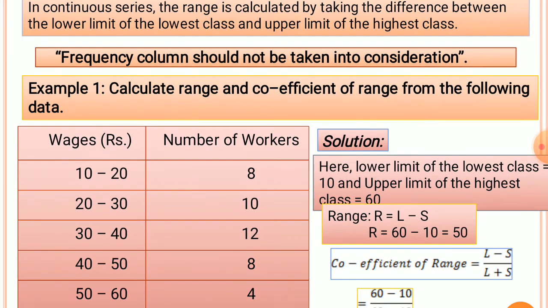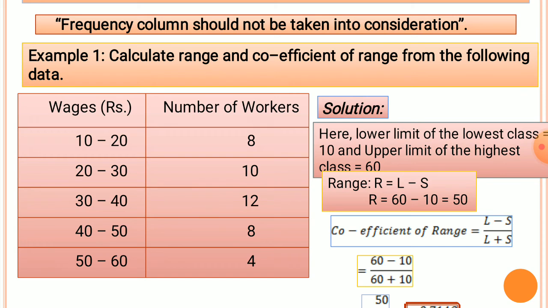So here the problem is given. We have to calculate range and coefficient of range from the data. So from the data given, we can calculate range and coefficient of range. Here the lowest class is 10 to 20, so the lower limit is 10, and 50 to 60 is the highest class, so from that highest class we take the upper limit.